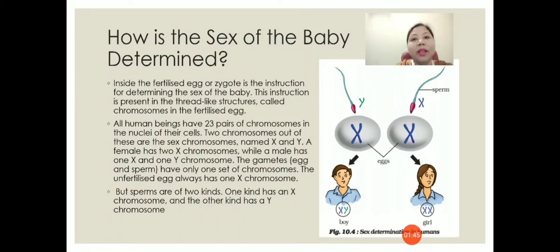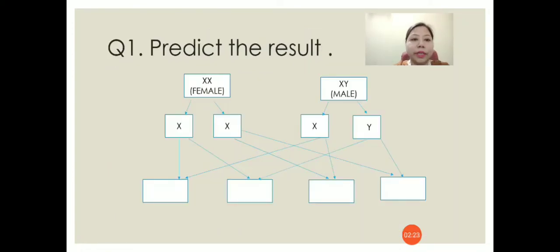And if the sperm containing a Y chromosome fuses with the female gamete, that is the egg which has an X chromosome, then a baby boy will be the result because the zygote formed will have X and Y chromosomes. That means when the zygote has XX chromosomes, the result is a baby girl, and if the zygote has XY chromosomes, then the result is a baby boy. So in this way, the sex of a baby is determined.